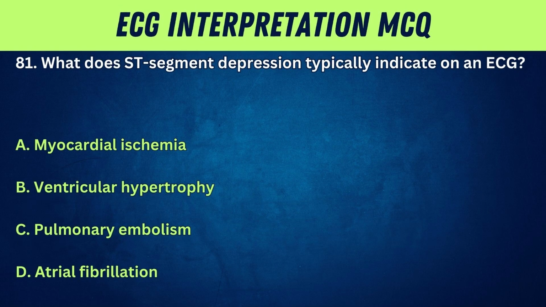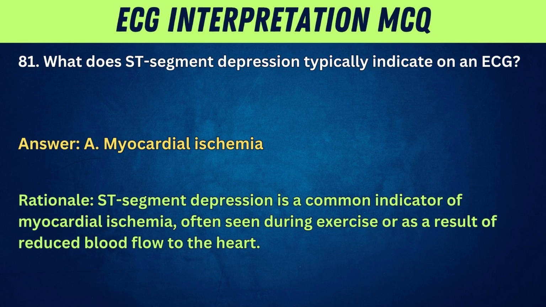81. What does ST segment depression typically indicate on an ECG? A. Myocardial ischemia. B. Ventricular hypertrophy. C. Pulmonary embolism. D. Atrial fibrillation. Answer. A. Myocardial ischemia. Rationale. ST segment depression is a common indicator of myocardial ischemia, often seen during exercise or as a result of reduced blood flow to the heart.